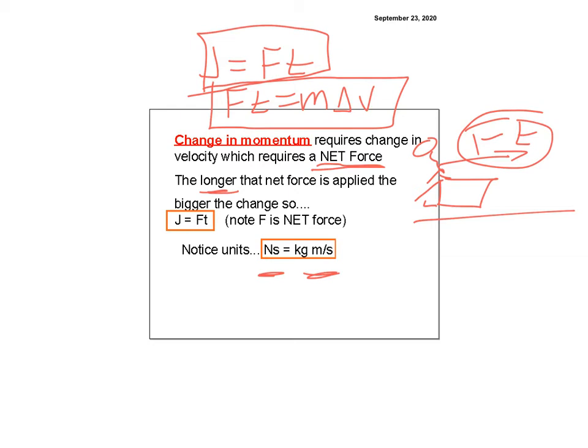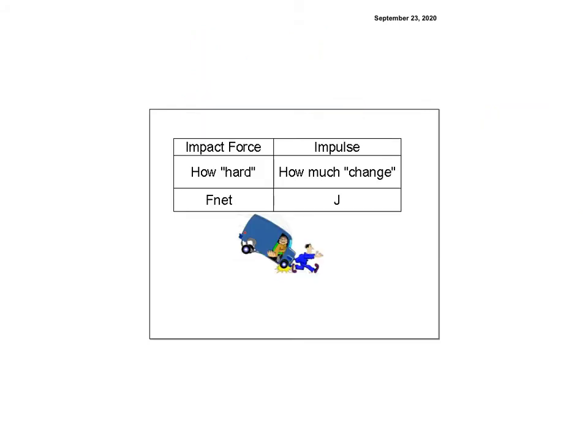So that's why momentum's harder than force and acceleration, because it's a change of a change, and there's two factors and two things going on at the same time. Now I need you to keep in mind that there's a difference between force, so this is F net, and impulse, this is J. Impact force is how hard I pull, how hard I push, how hard I slap you. It's a force. Ouch. Impulse is how much you changed the momentum. It is not how much it hurts.